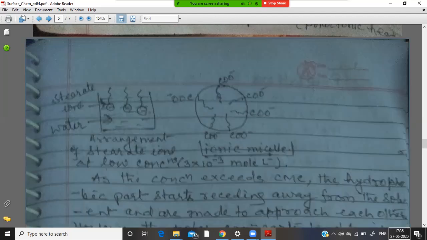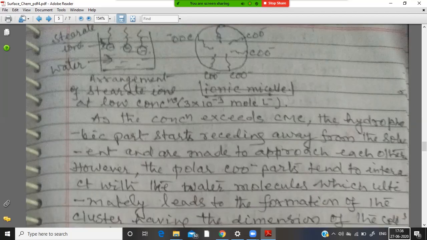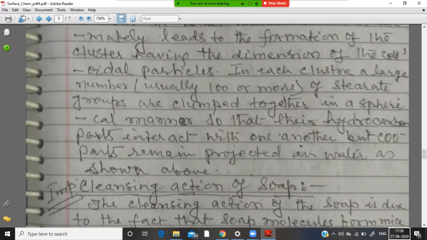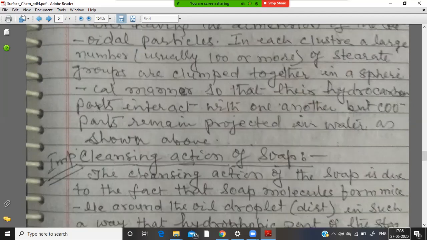Now we are going to try to understand a very important part of soap, that is the cleansing action of soap.